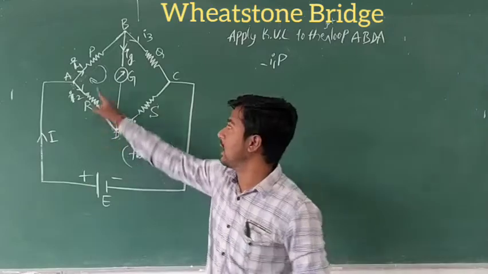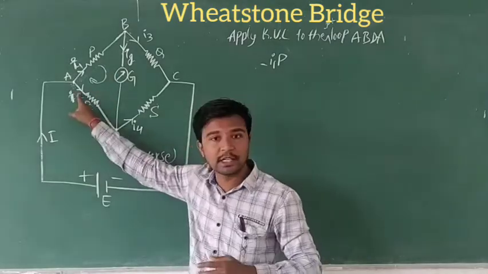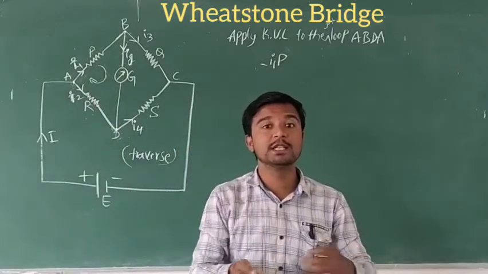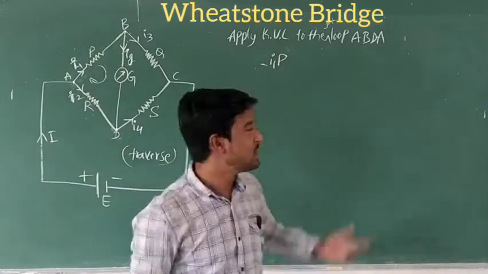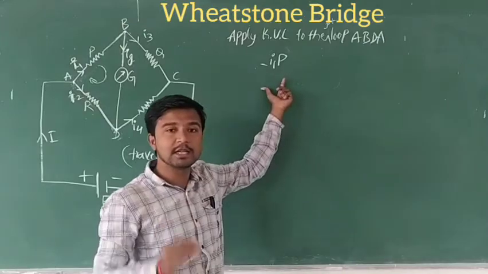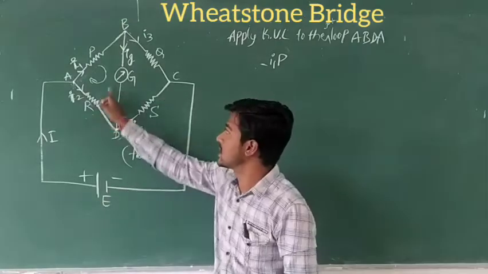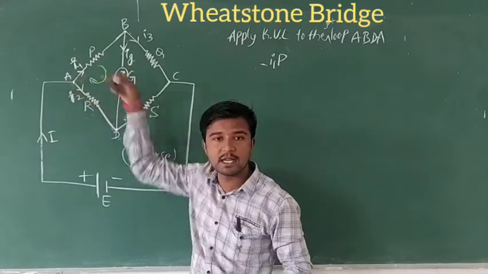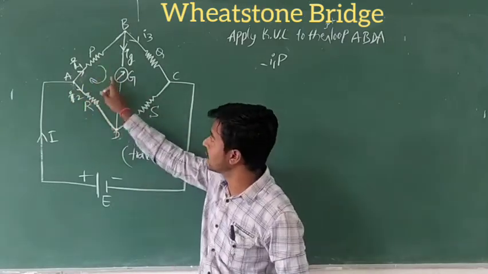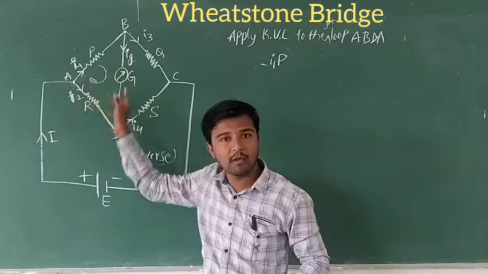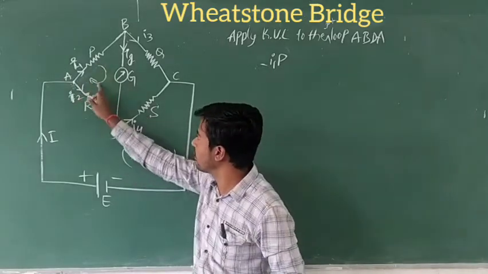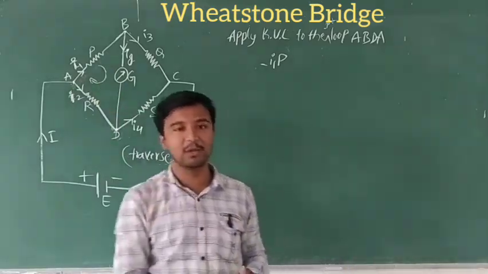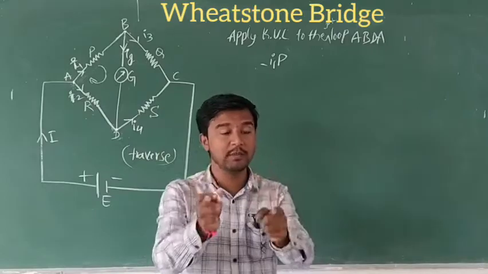So suppose the direction of a current is opposite to the direction of traverse, then we take it as positive. Okay, so that's why we take it as minus I1P. Just observe this. This is I1P. Current in this branch is I1 and the resistor is P. But the direction is clockwise, the same as the direction of the current. Both are the same, so for that reason we took minus. Opposite means positive. So it is the main point.